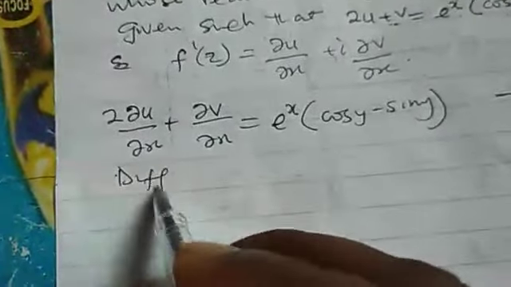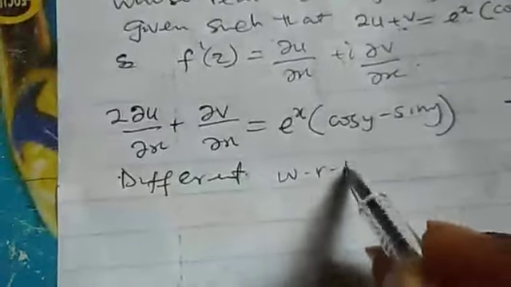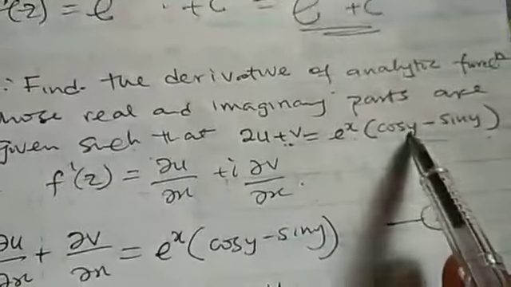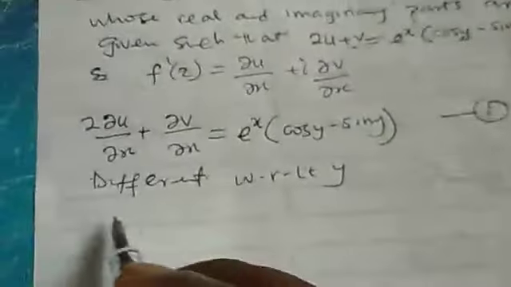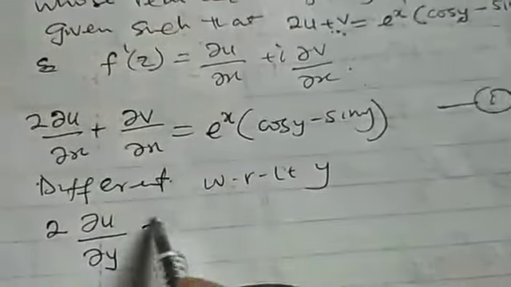Also, if we differentiate this same equation with respect to y, we are going to have 2 du dy plus dv dy equal to exponential s.